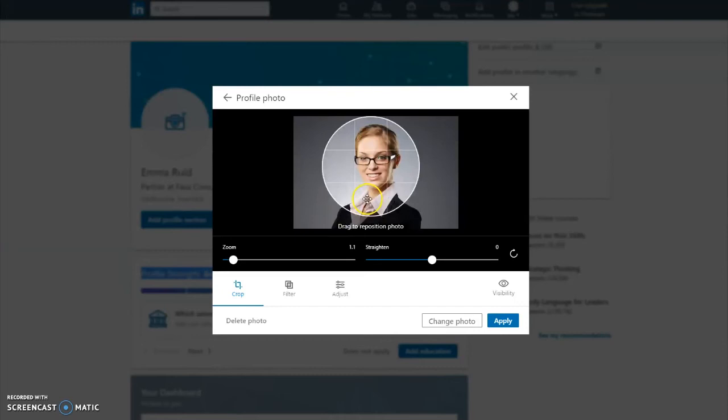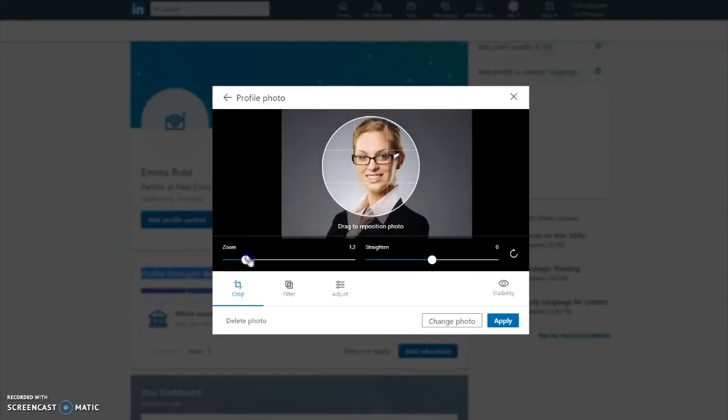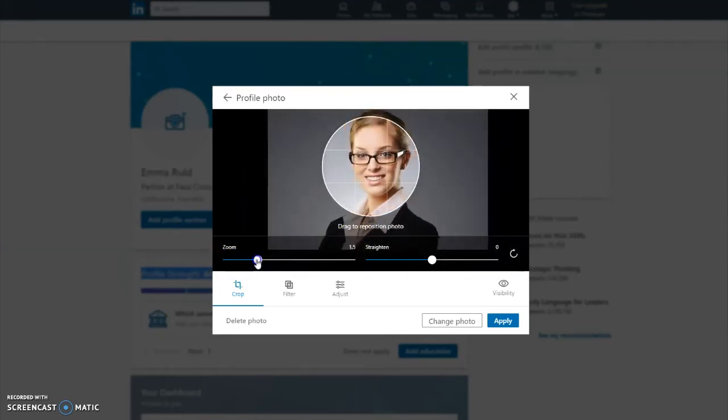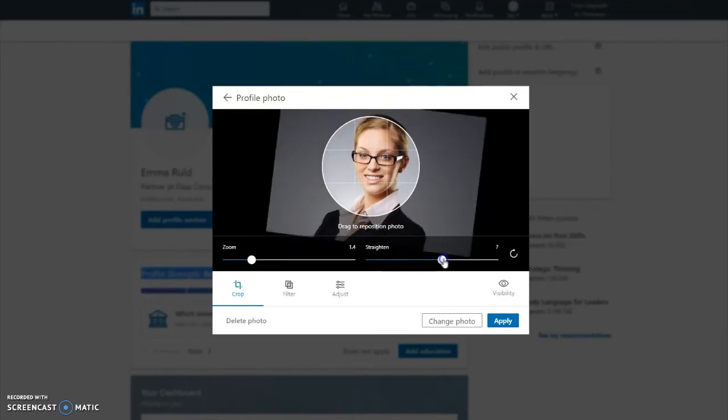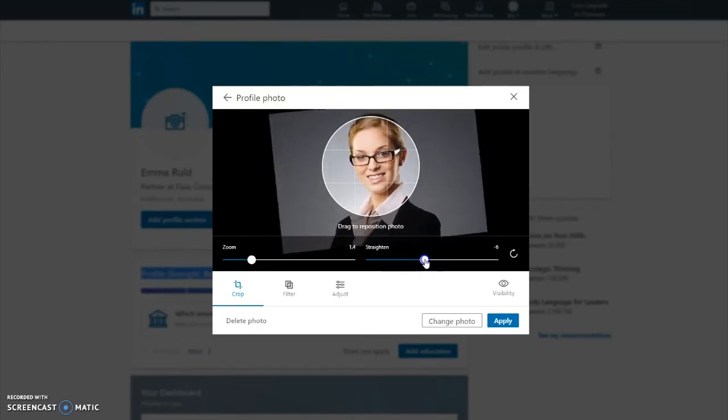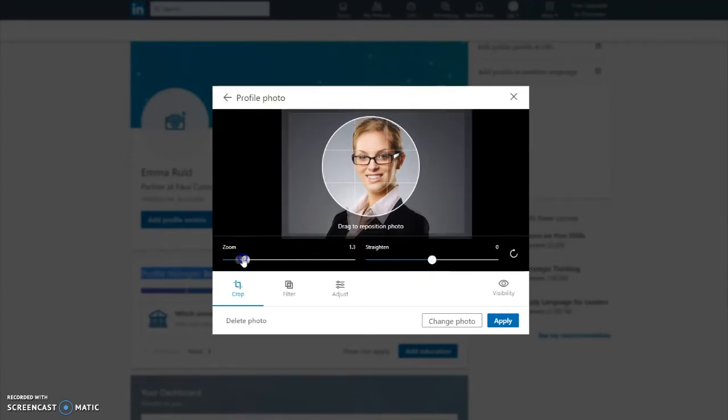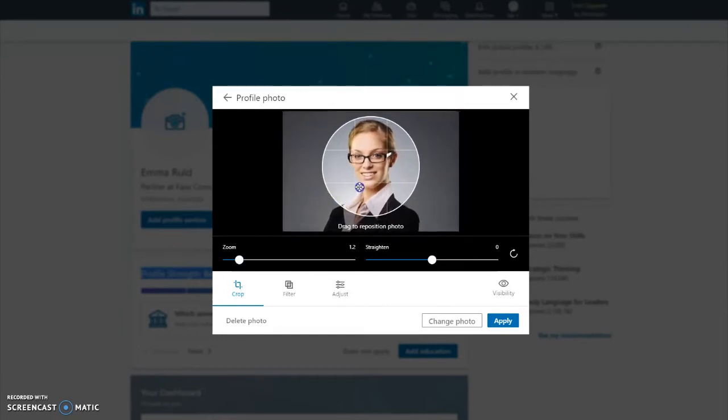This tool here allows you to zoom, straighten, or reposition the photo as necessary to make sure that it will look best in the circle that is pictured here. You're also able to use some filters and other adjustments if you want to tweak your profile photo. Once you're satisfied with the look of your profile photo, click Apply.